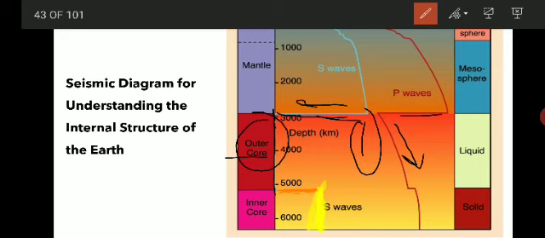So this is the second discontinuity observed in the interior of the earth, the Gutenberg discontinuity at 2900 kilometers. The two major discontinuities are the Mohorovicic discontinuity and the Gutenberg discontinuity, which separate the crust and mantle, and the mantle and core.